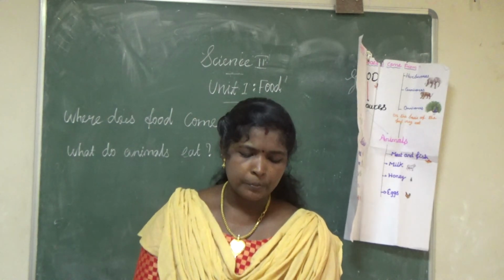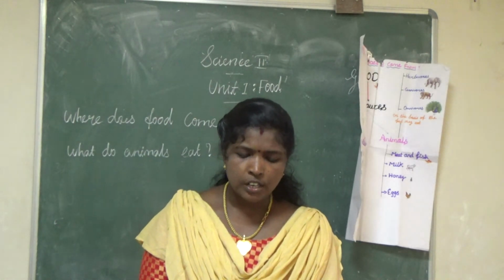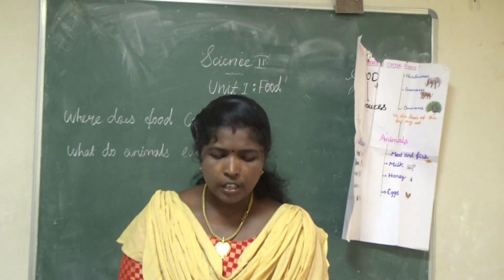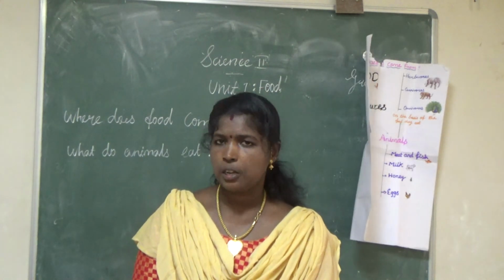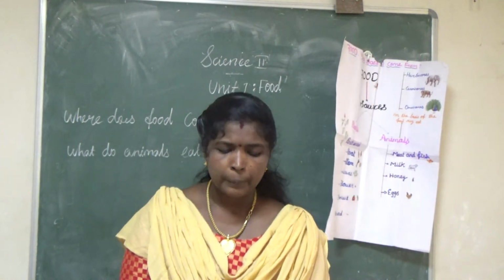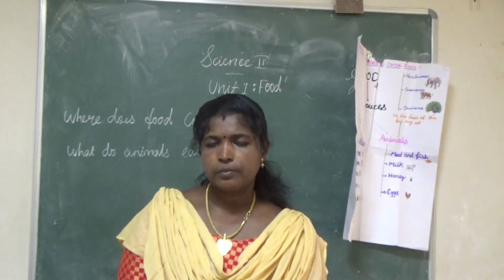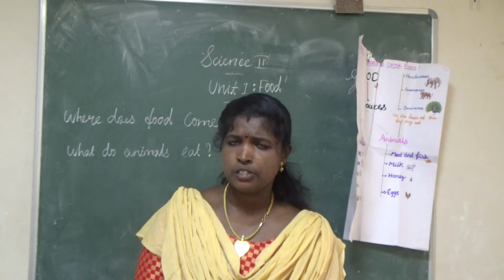Okay, then seeds that are eaten after sprouting: mung bean and chickpea. Animals that give us eggs: hen, duck and goose also, any two.